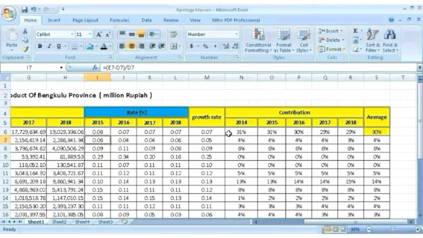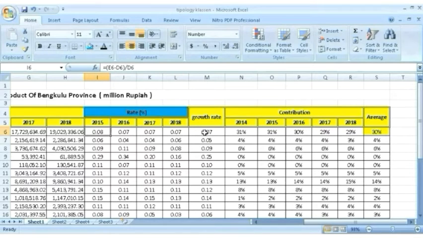To find the growth rate, take the growth rate in percent of all data from 2015, 2016, 2017, 2018 divided by 4, because the total data of rate in percent is 4.